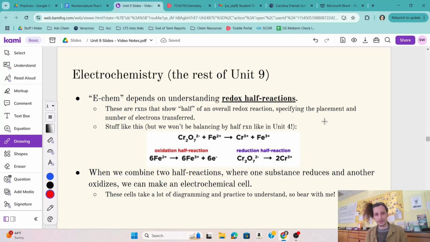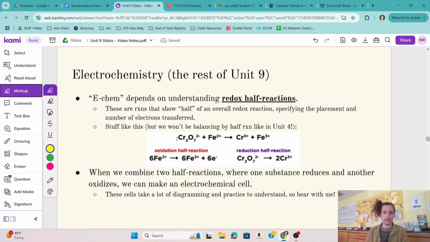So when we look at these half reactions, we're splitting up two different components of an electrochemical cell, and we're looking at one half that oxidizes and the other half that is reducing. Something that we did in Unit 4 was we looked at something like this, an overall reaction, and we split it up into two halves, right? What is the iron doing to turn from a 2 plus to a 3 plus, and how many electrons have to be exchanged there?